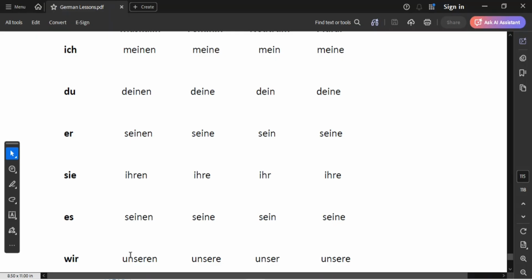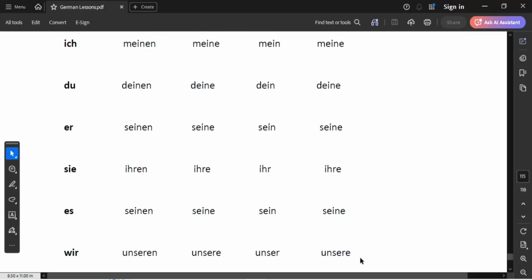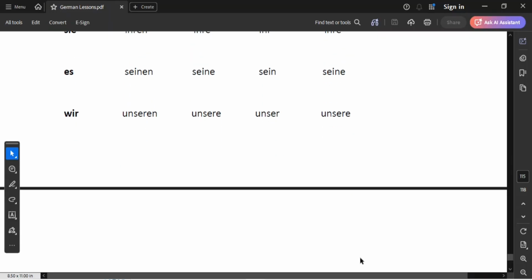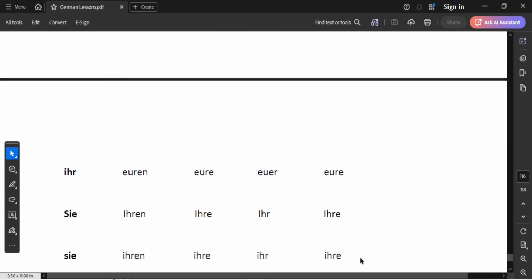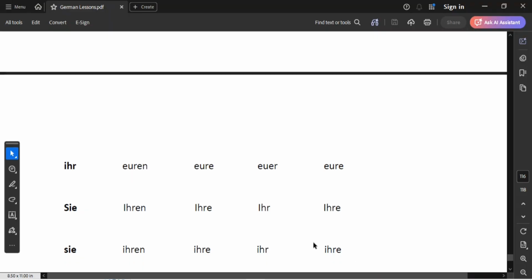Wir, it's also going to change from unsere to unseren. Then in feminine, it is going to remain unsere. Neutrum it is going to be unser, and plural it is going to be unsere. Now, when it comes to ihr, it is going to change from euer to euren.